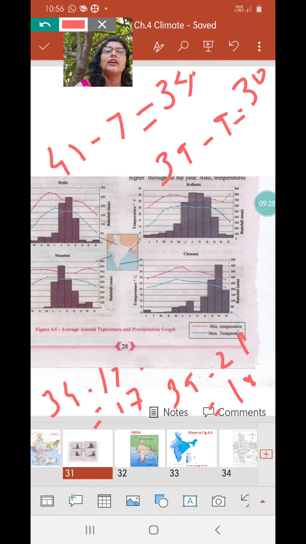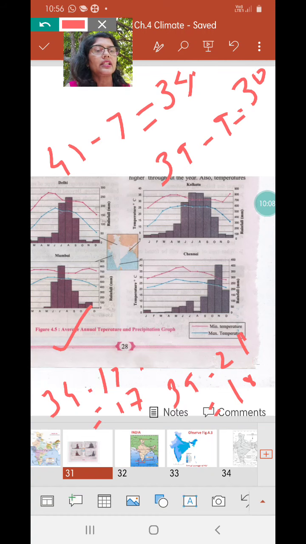Now all these range differences we will require again in the remaining questions as well, so we will not erase these. The next question is, in which city is the range minimum? Now we have to compare and see. Delhi is 34, Kolkata is 30, then Mumbai is 17 and Chennai is 18. That means the minimum range of temperature is for this city, Mumbai. What does that mean? There is not much difference in the summer and winter temperatures.